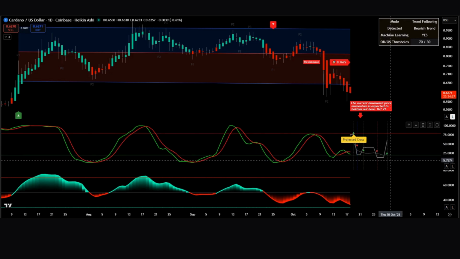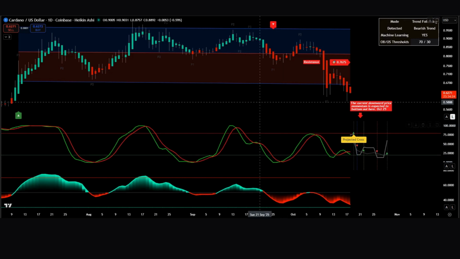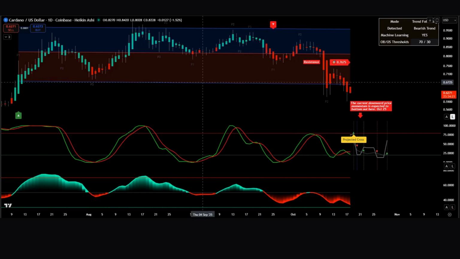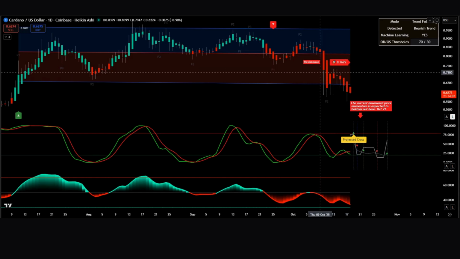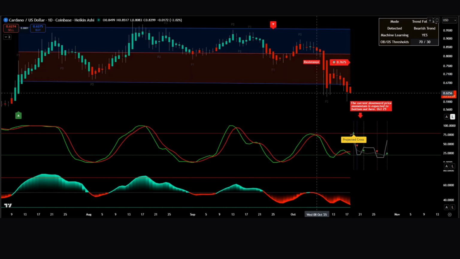for a rebound. The Linear Regression channel, visible as the blue and red shaded bands across the chart, provides the statistical mean and deviation boundaries for ADA's price movement. Currently, price action has fallen to the lower half of the regression channel, deep within the red zone. This positioning shows that ADA is oversold relative to its mean trend, and that downside extension is becoming statistically limited. In simpler terms, the regression channel suggests that ADA has likely reached the lower boundary of its expected range, and unless strong new selling enters, a mean reversion bounce toward the midpoint is becoming increasingly likely.